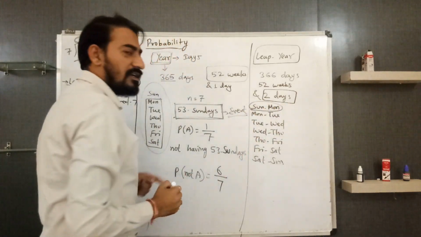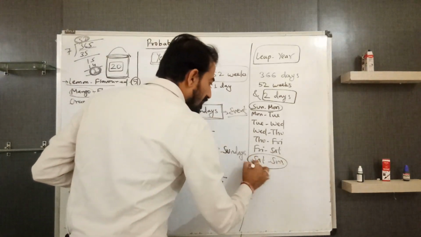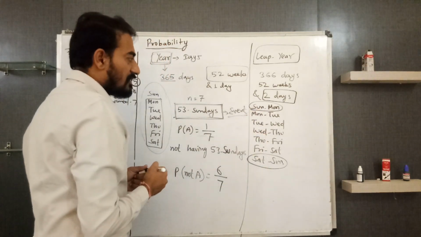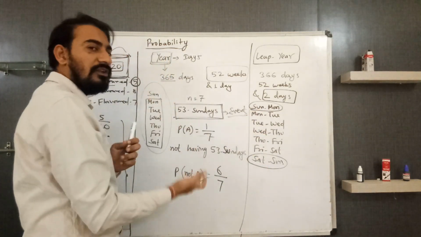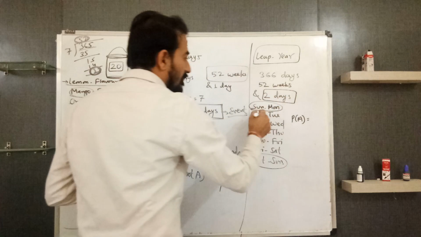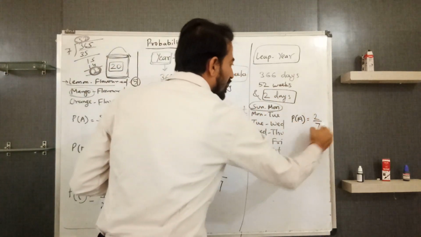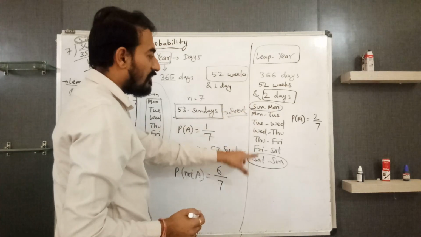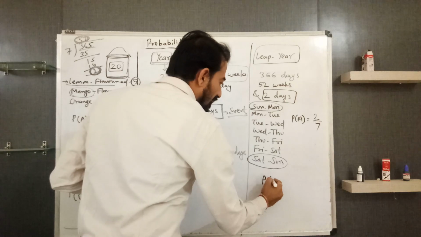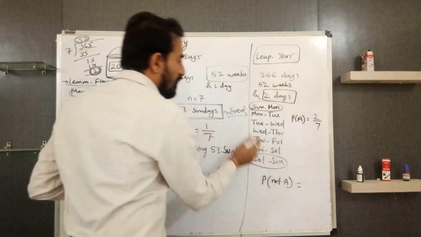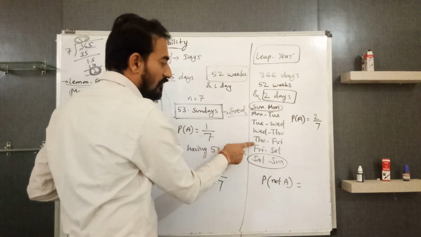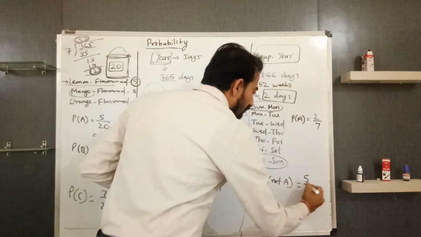Look at this. How many times we have Sunday in this list? If it is Sunday, Monday, and if it is Saturday, Sunday. So in these 2 cases we have Sunday, means in these 2 cases Sunday can be 53 times. So probability of the event of having 53 Sundays will be 2 by 7 because we have 2 favorable outcomes. Next, not having 53 Sundays, then how many outcomes? In which outcome we don't have Sunday? So 1, 2, 3, 4, 5. So it is 5 by 7.